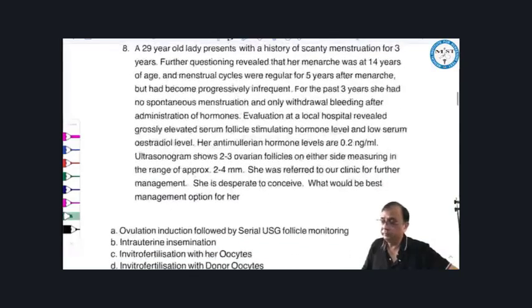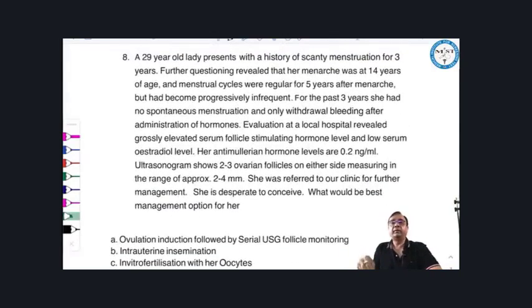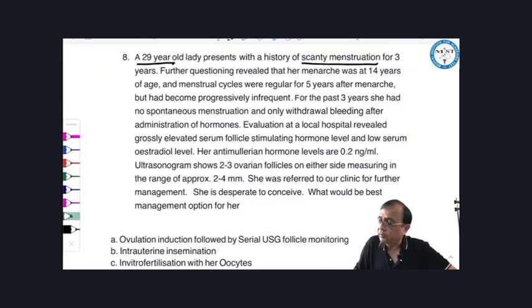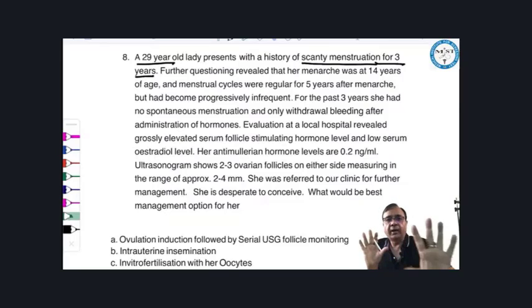Another case. Case number 8. A 29-year-old lady presents with a history of scanty menstruation for 3 years. Further questioning revealed that her menarche was at 14 years of age. Okay, her age is 29.